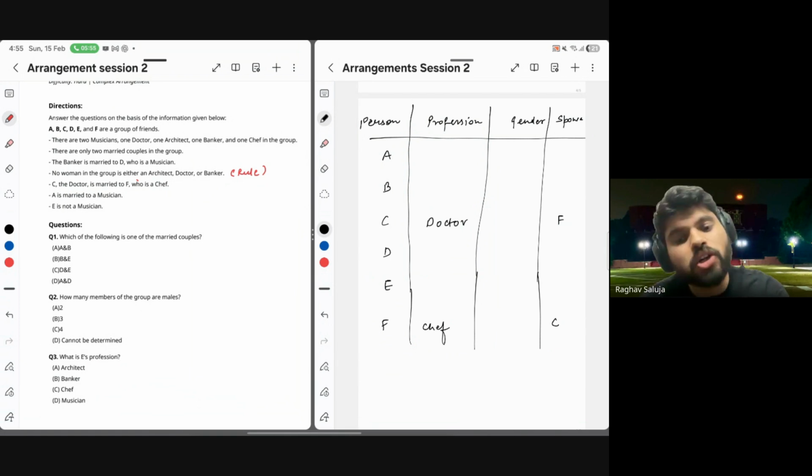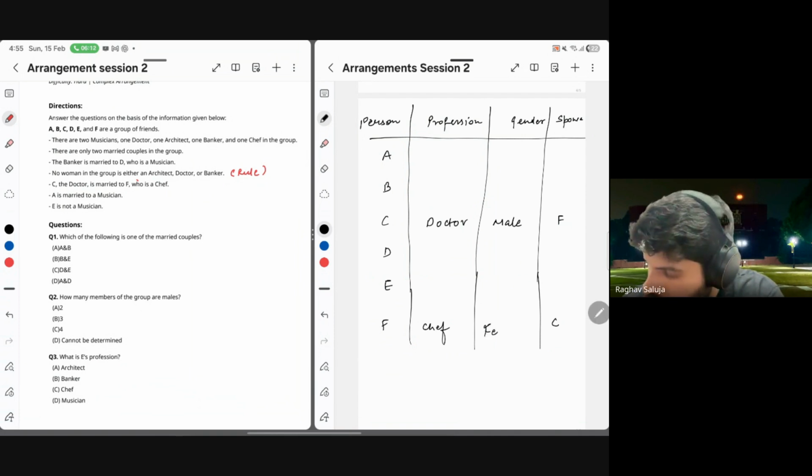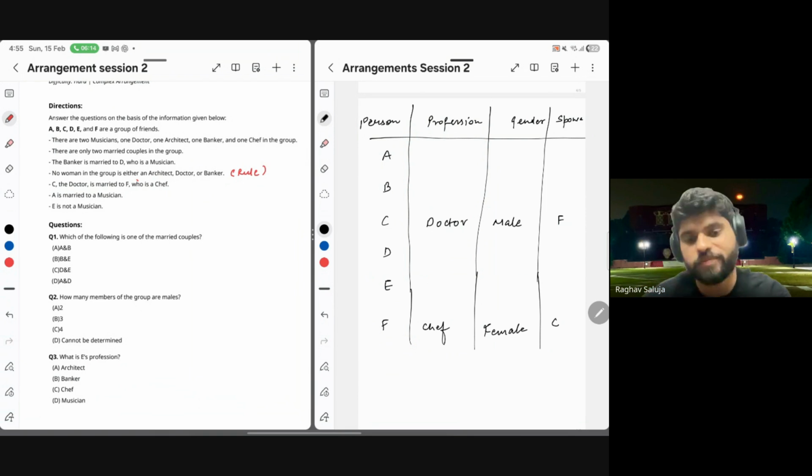And if C is a doctor, C has to be a man, or a male. And if C is married to F, it means F has to be the wife of C, which means female. So two rows completely filled. I hope it's clear.